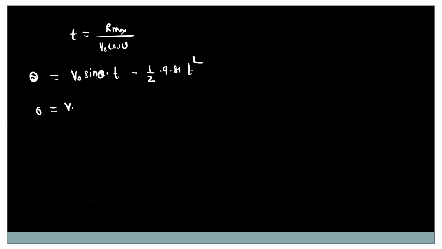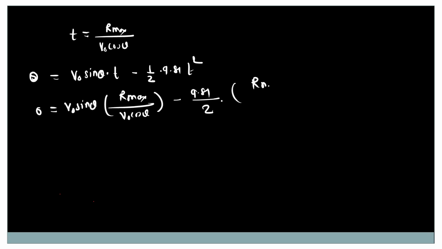So we will get V naught sine theta into bracket Rmax upon V naught cos theta, minus this 9.81 into t value, which is Rmax upon V naught cos theta.